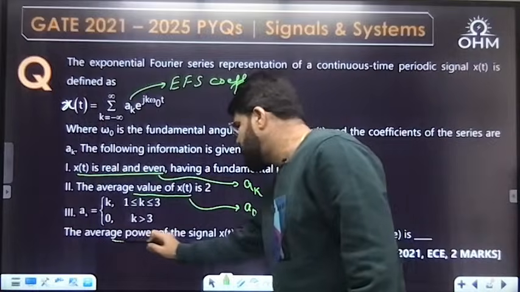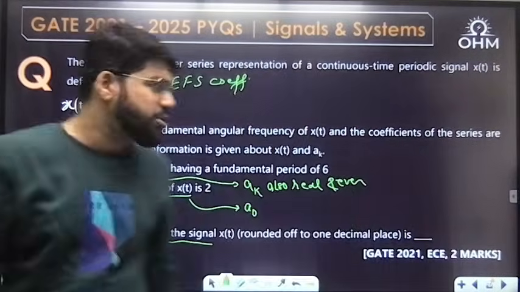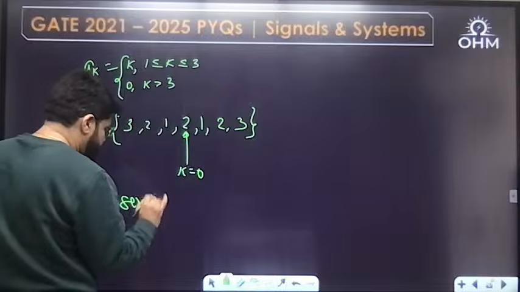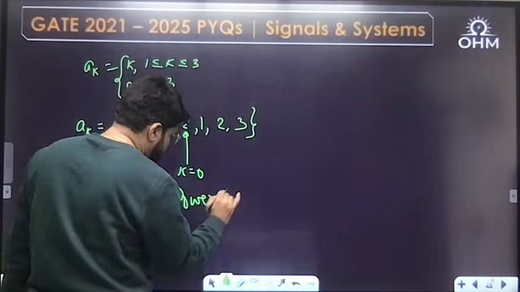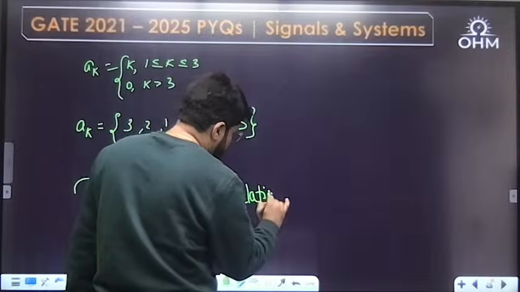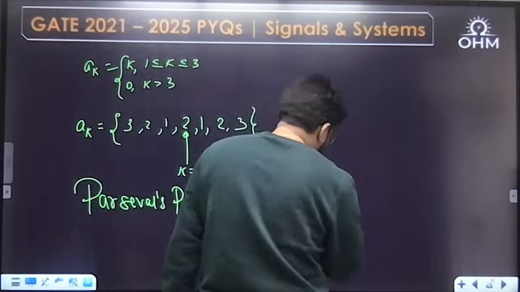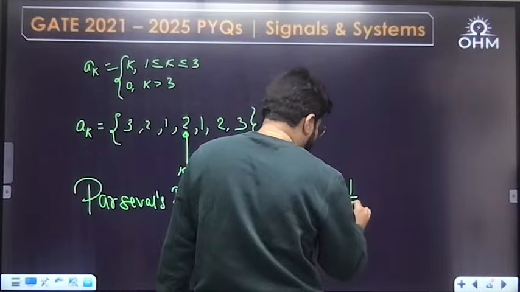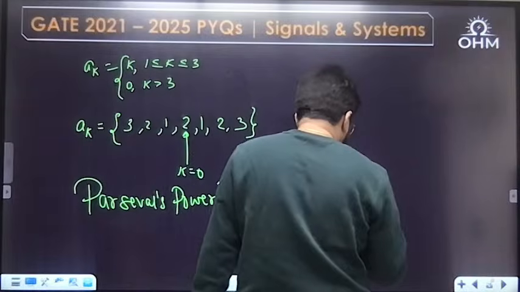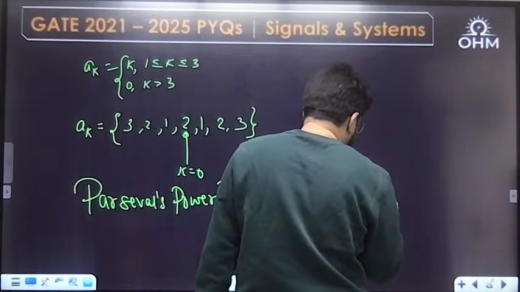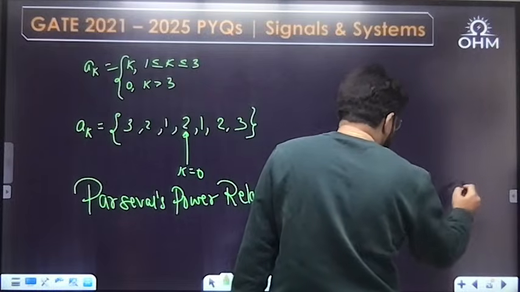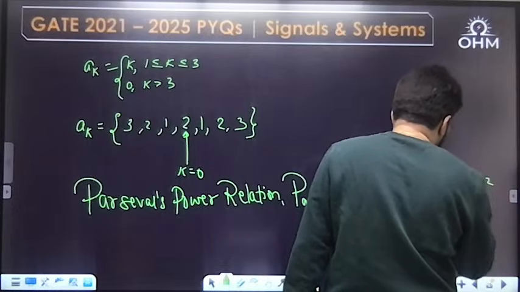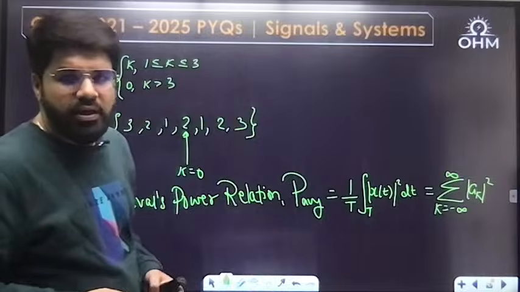Now, what is the average power of the signal? Given the Fourier series coefficients, average power is given by Parseval's power formula. The average power of a periodic signal is 1 upon T, integral over one time period of modulus x(t) whole square dt, which is equal to the summation of modulus a_k whole square for k from minus infinity to infinity. The summation of mod a_k square.